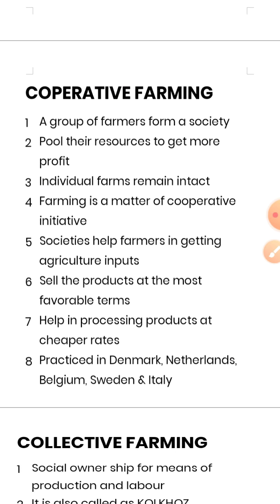In cooperative farming, a group of farmers form a society, 15 to 20 members, or it may be more than that. In the society, they pool their resources to get more profit, because it may be possible that some farmers don't have anything, so they can pool their resources, like some pool their land, some pool money, some pool equipment, some pool fertilizers, and some pool their work efficiency, their labor. In this way, they work together and earn more profit.